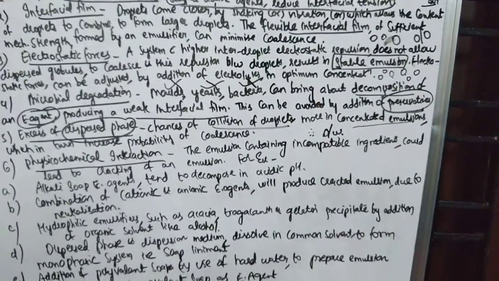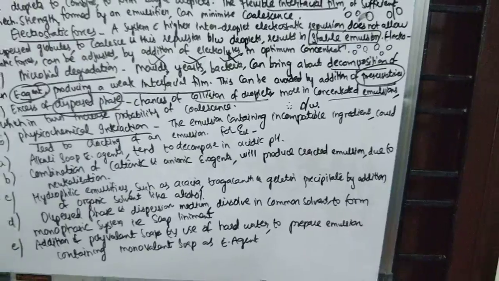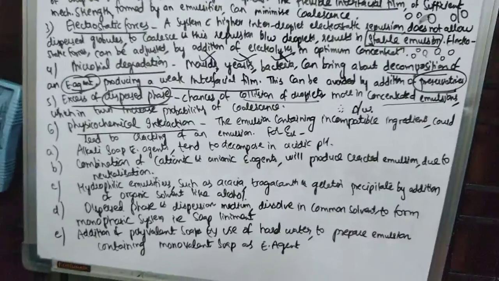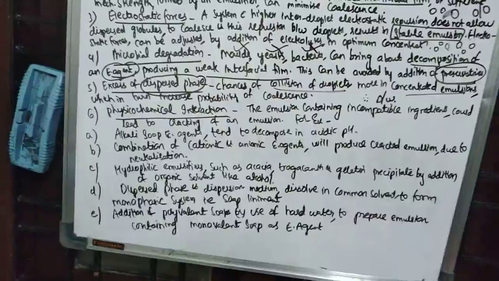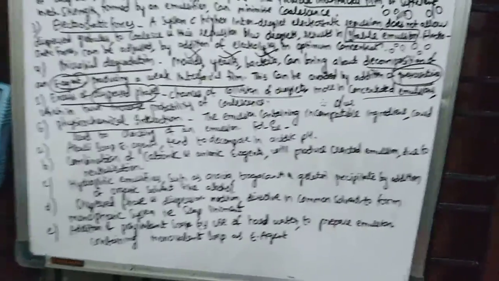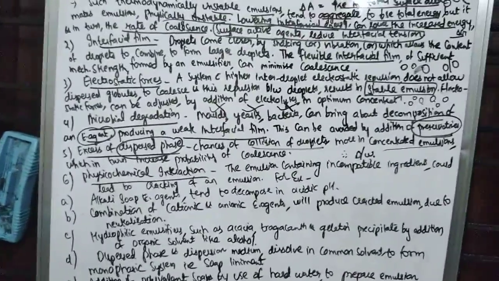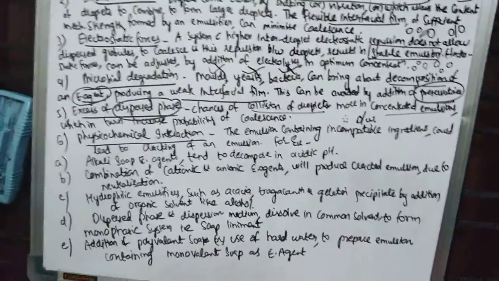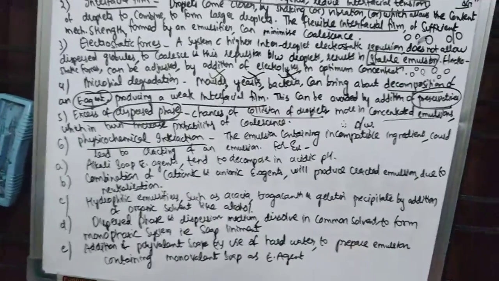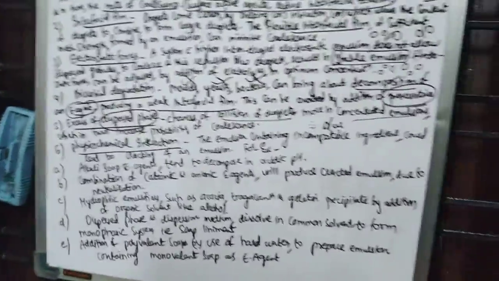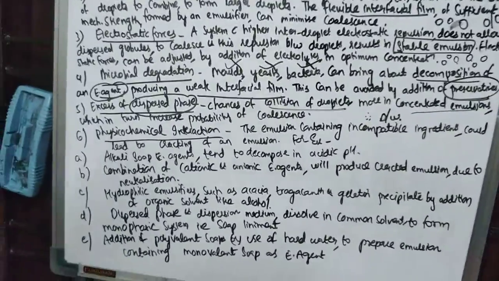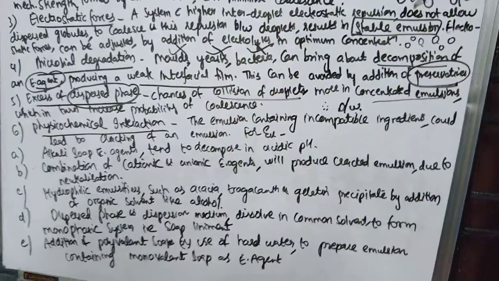Coming to physicochemical interaction, an emulsion containing incompatible ingredients could lead to cracking of the emulsion. So what are the various examples in which the emulsion has incompatible ingredients? For example, alkali soap emulsifying agents, right? If you are using an emulsifying agent which has alkaline pH, and if the solution pH is acidic, then these emulsifying agents tend to decompose. Alkali soap emulsifying agents tend to decompose in acidic pH.